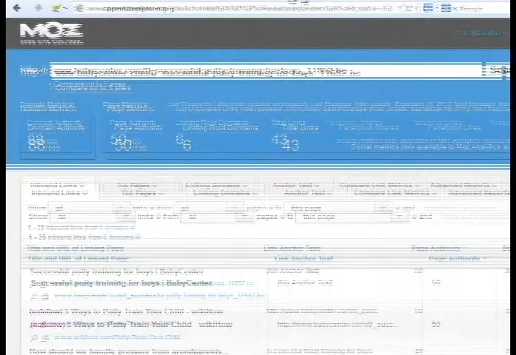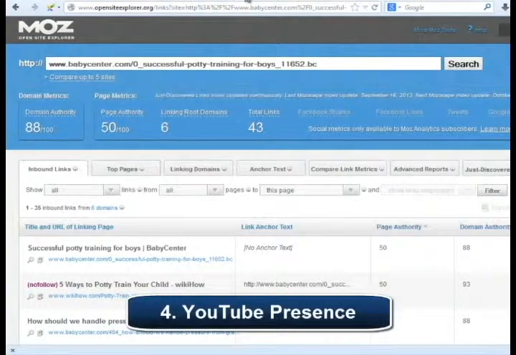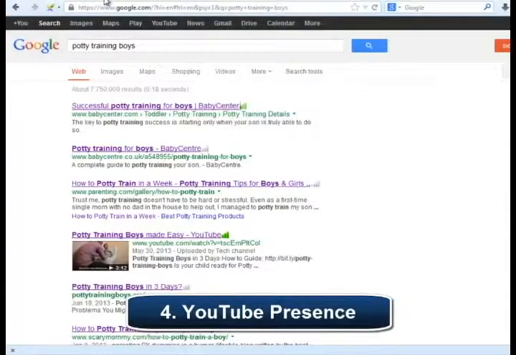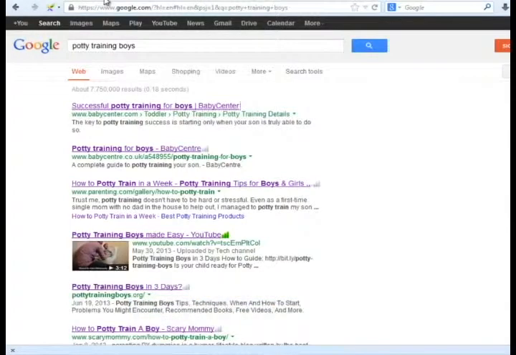Number 4. YouTube presence. The presence of YouTube videos in the top is a great indicator of an easy-to-rank keyword. YouTube videos are really easy to rank too. In that way, you may rank a YouTube video and use the description box to place a link to the page you want to rank in the top of Google at the same time. The higher the number of spots you take in the top of Google will give you a lot more chances to cover the whole audience. Don't worry about the domain authority for YouTube videos. You will get one automatically once you upload your own video to YouTube.